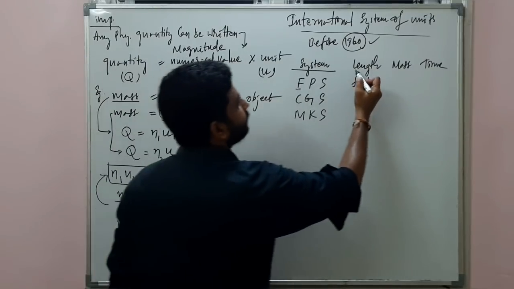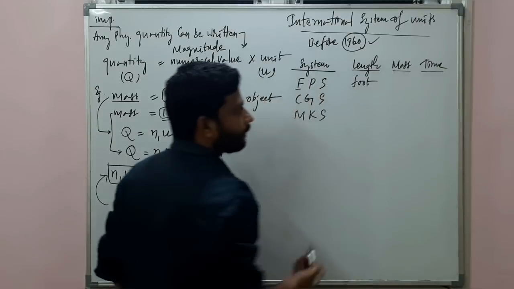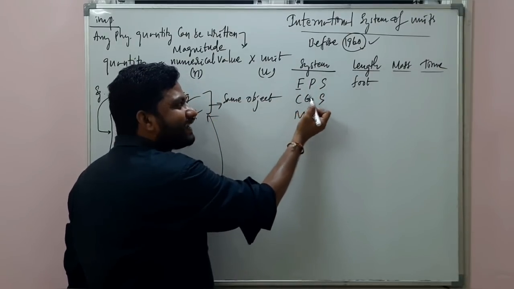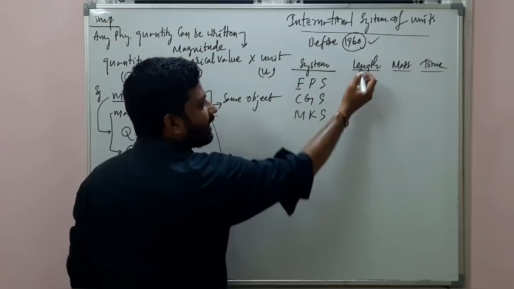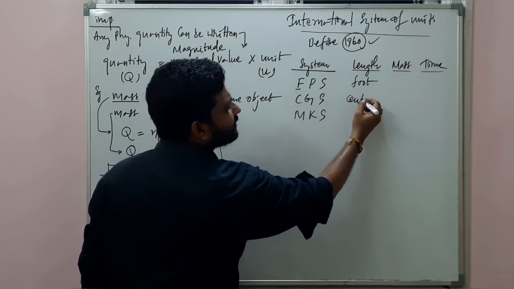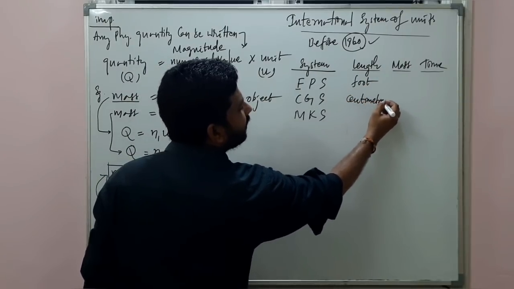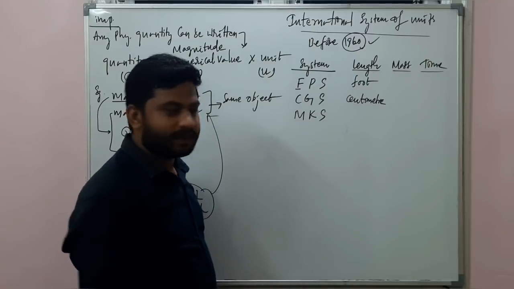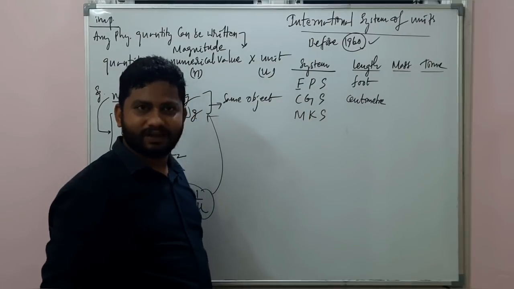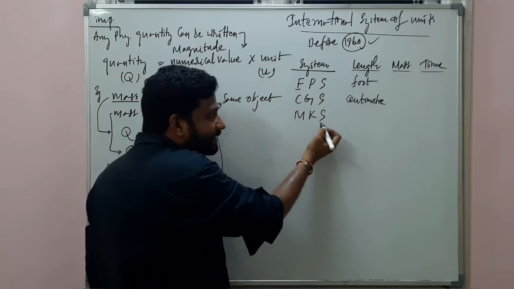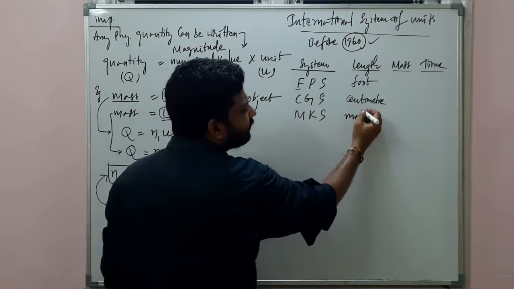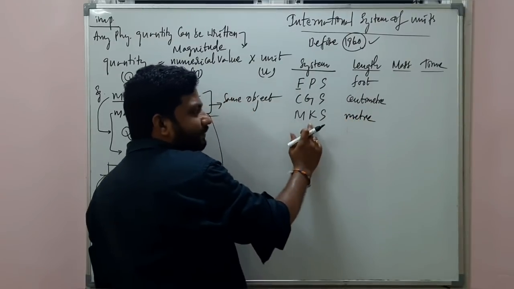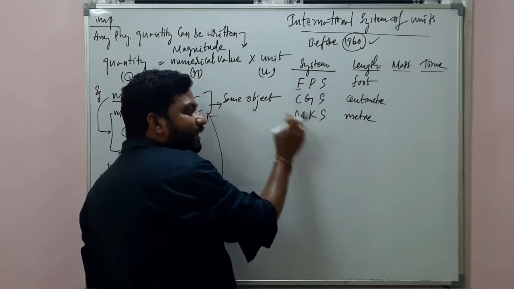In the CGS system, length is measured in centimeters. C stands for centimeter. So simple. In the MKS system, M stands for meter. That means length is measured in meters in the MKS system.